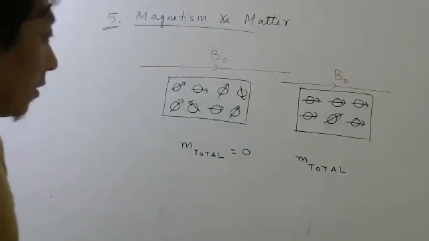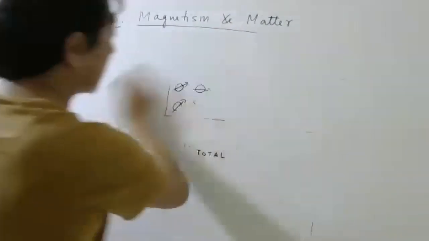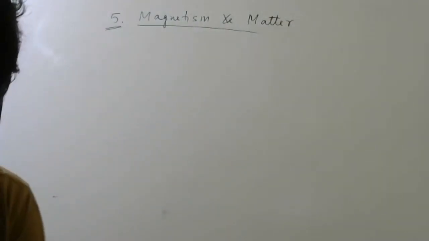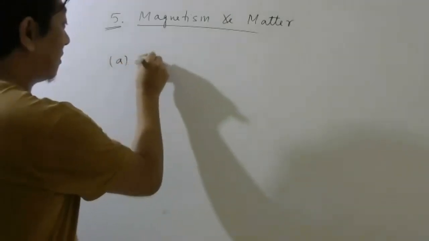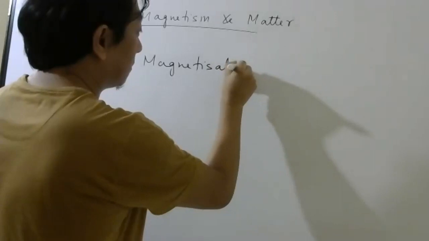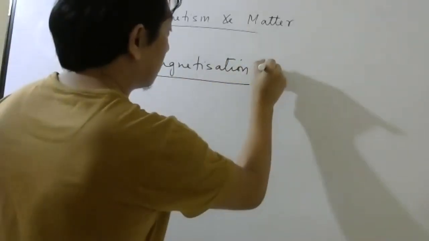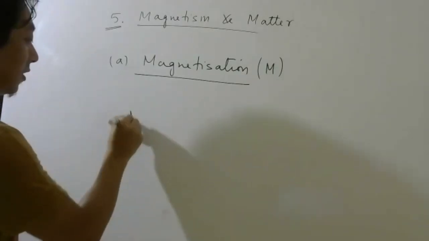So the first thing to define is something called magnetization. Very, very important 1-mark definition. Magnetization, capital M. How do you define magnetization? It is very simple.